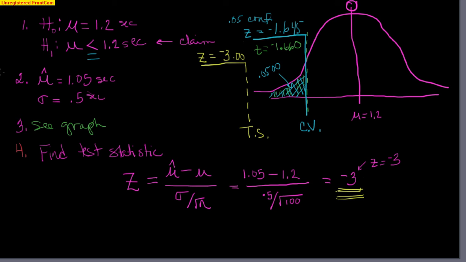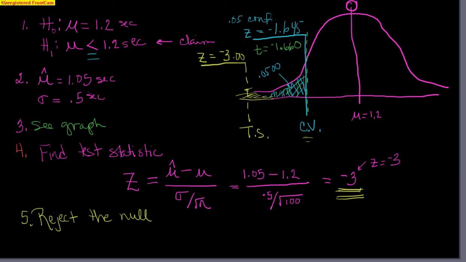All right. Okay, so what does that mean? Well, step 5 is to go ahead and state our claim, right? Because our test statistic is clearly in the critical space, way out here, we definitely have enough evidence, and we are going to reject the null. Okay, we reject the null. And as you can see, whether you used a t-score or a z-score for your critical value, it does not matter. In the end, your test statistic is far to the left of that, and so we know we can reject the null.